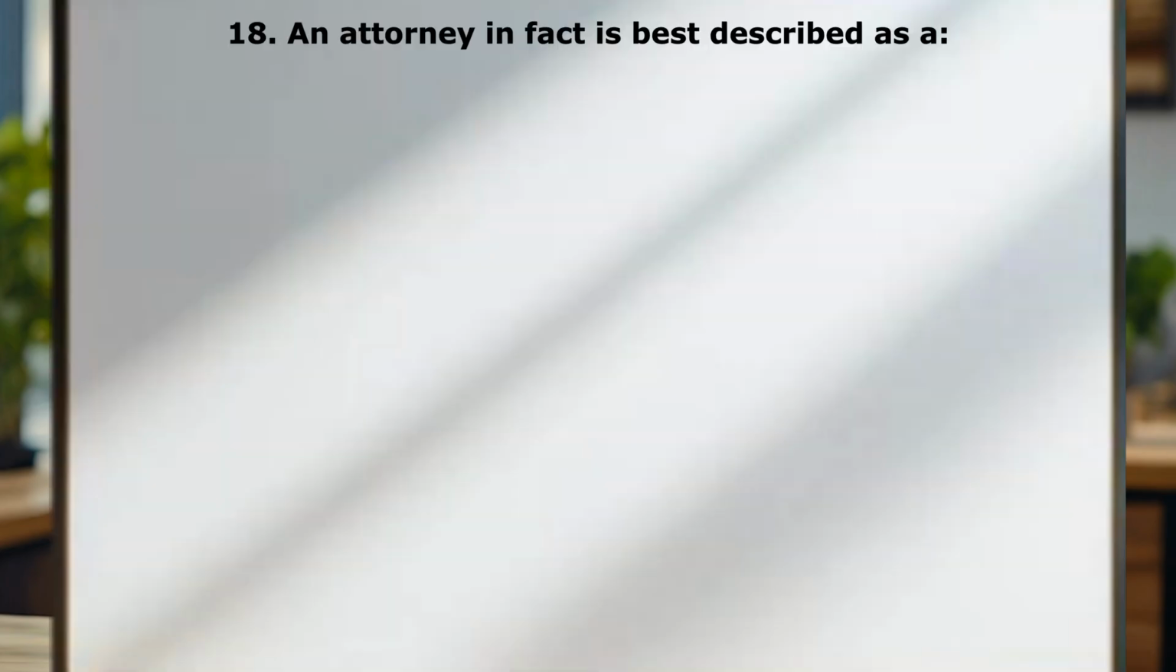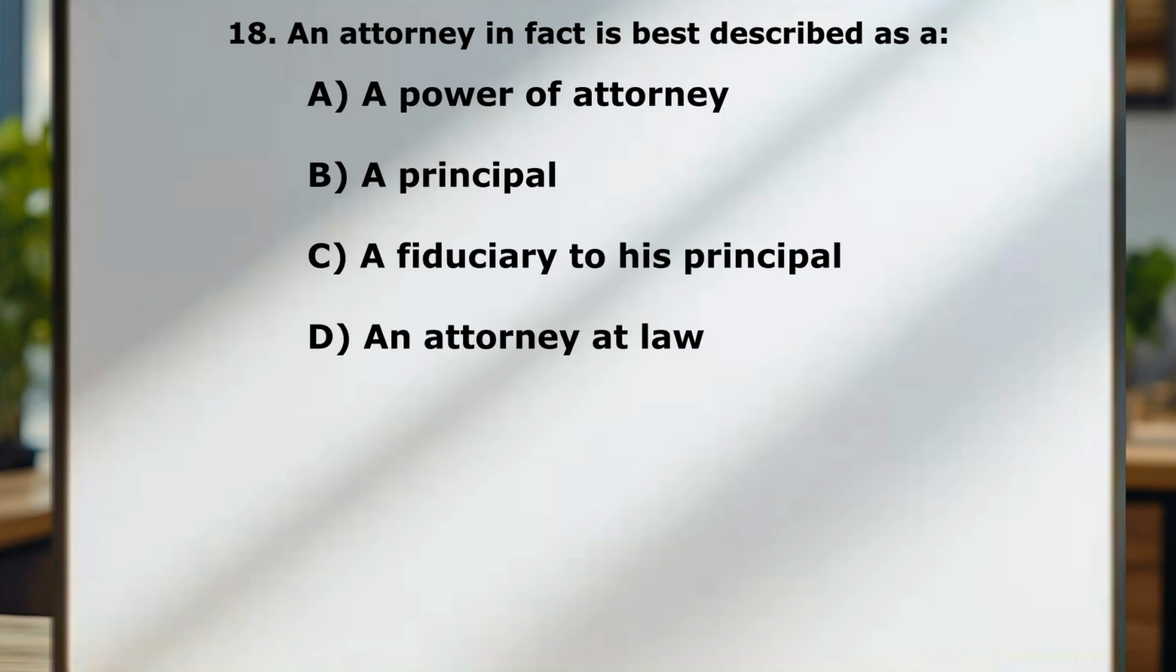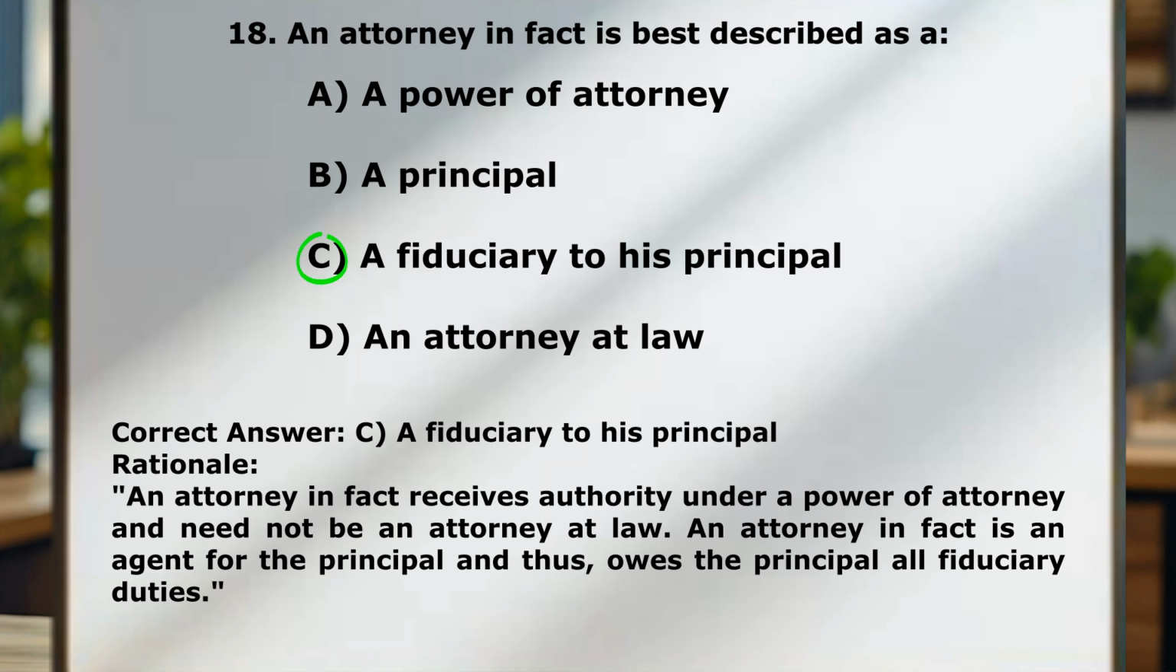Question number 18. An attorney in fact is best described as A, power of attorney, B, a principal, C, a fiduciary to his principal, D, an attorney at law. Correct answer here is C, a fiduciary to his principal. As mentioned before, make sure you know the definitions of these words. Half the battle is just knowing what the question is asking and knowing what the words mean.